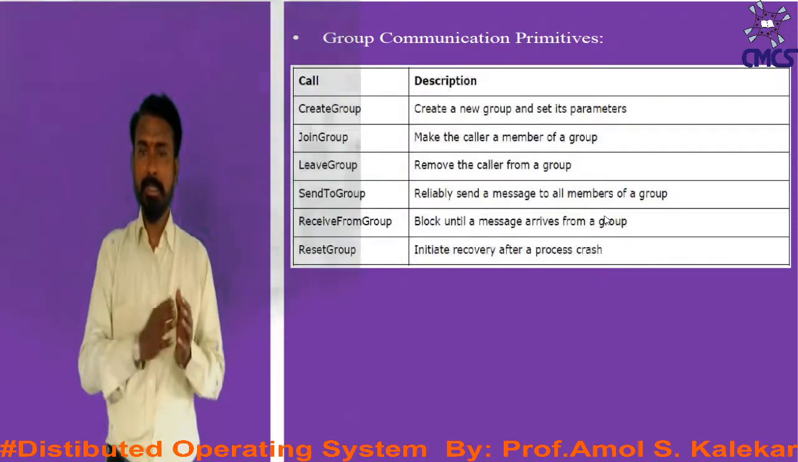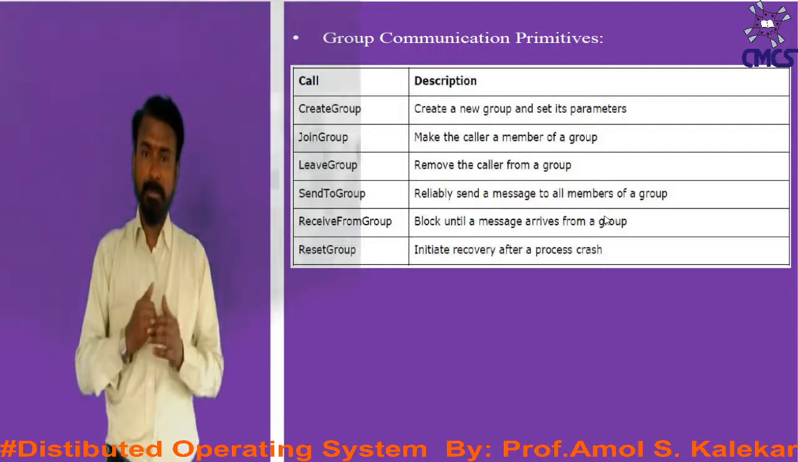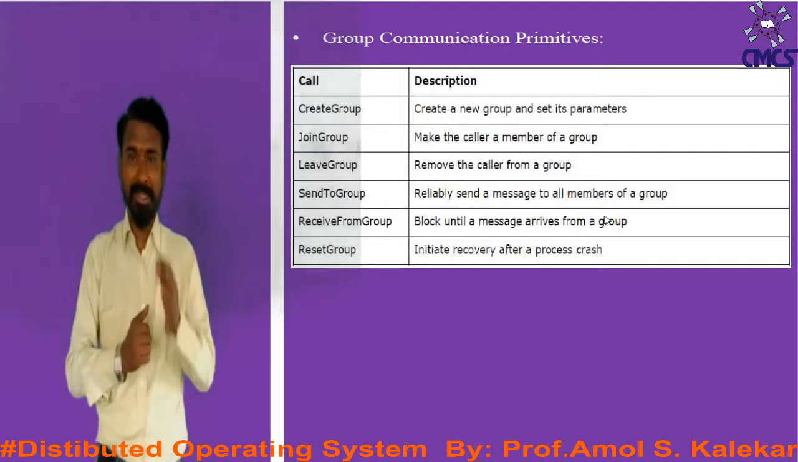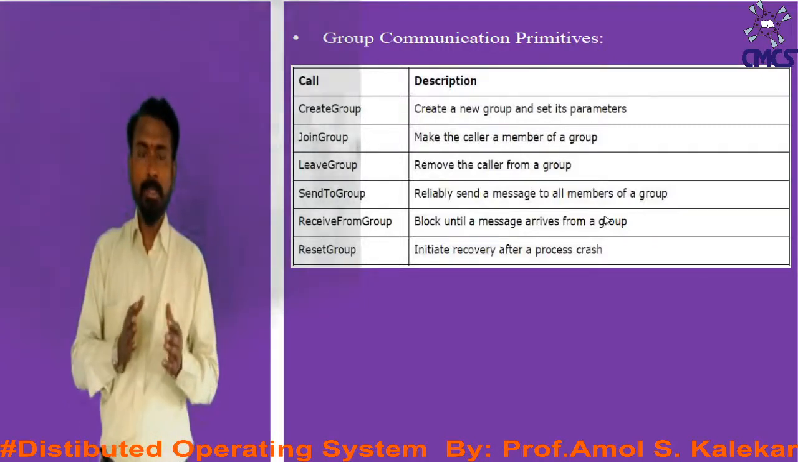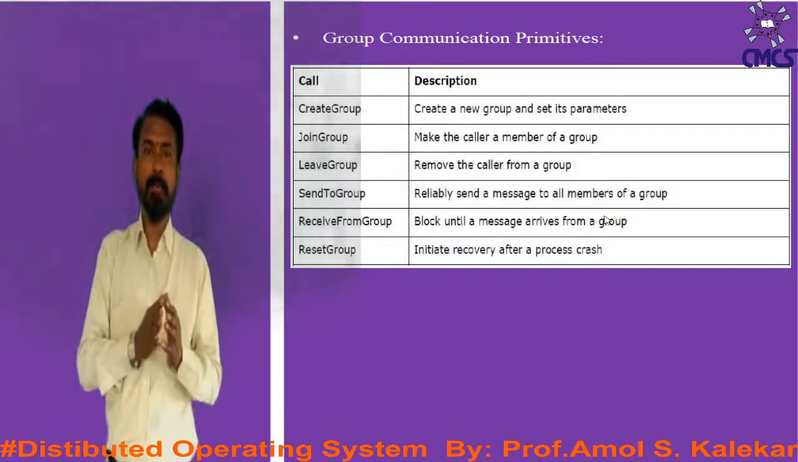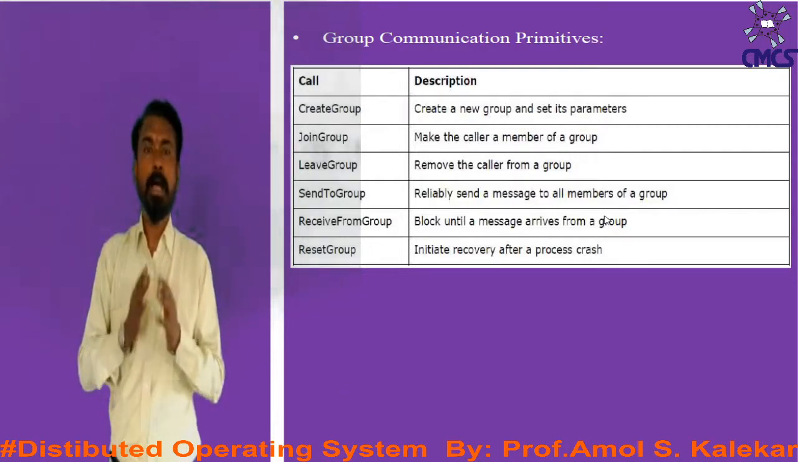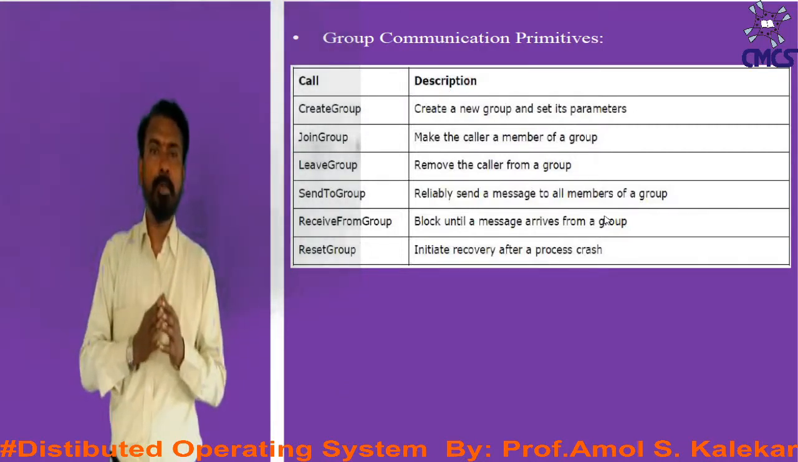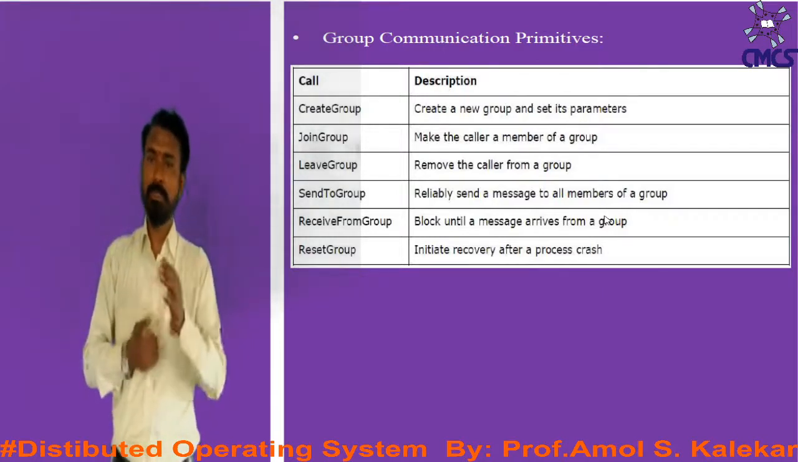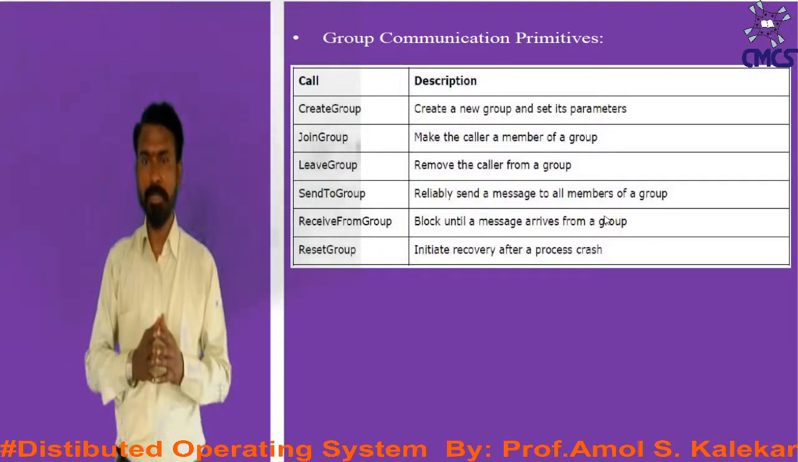Then there is the next primitive, that is send to group. Reliably, it will be responsible for sending a message to all the members that are included in that particular group. Then, receive from group. It blocks until a message arrives from a group. And finally, reset group. It will initiate a recovery after a process goes down or crashes. So dear students, these are some of the primitives of group communication.